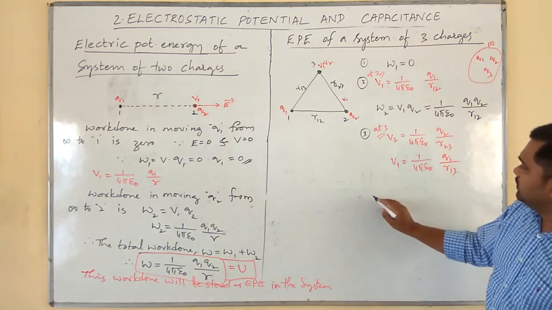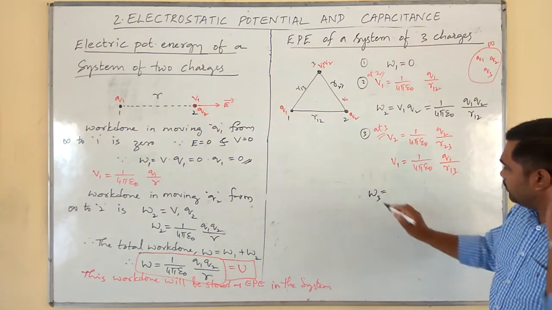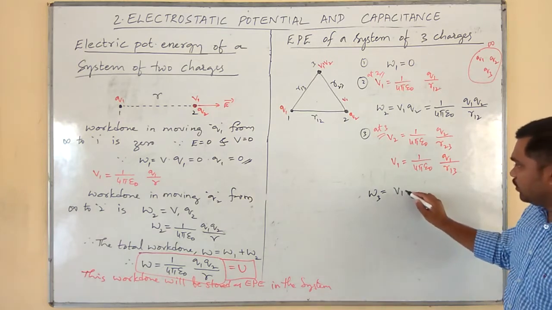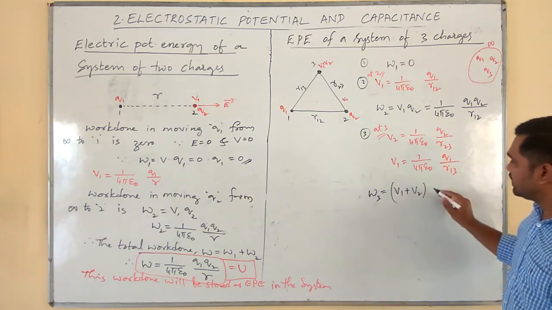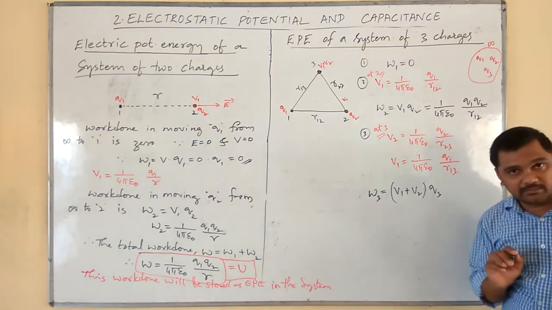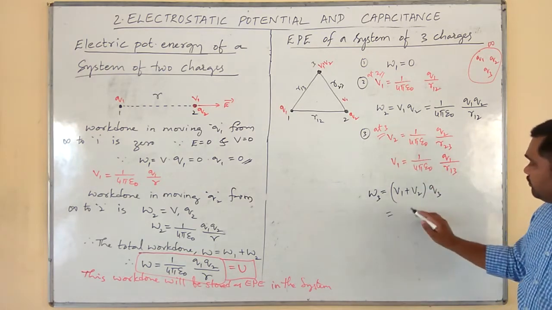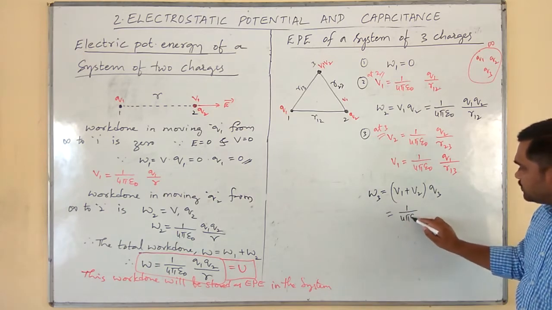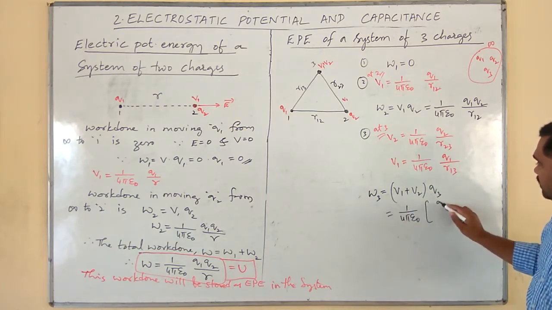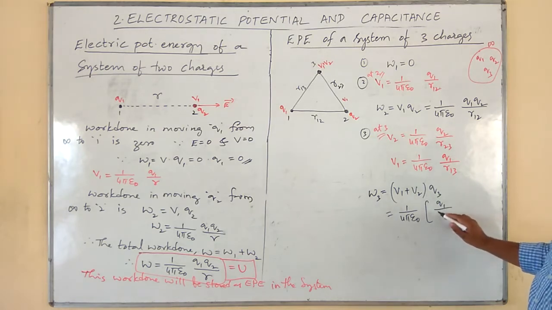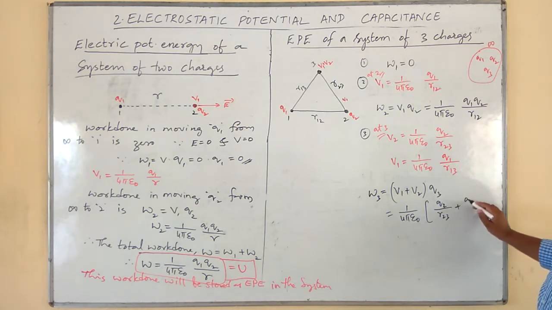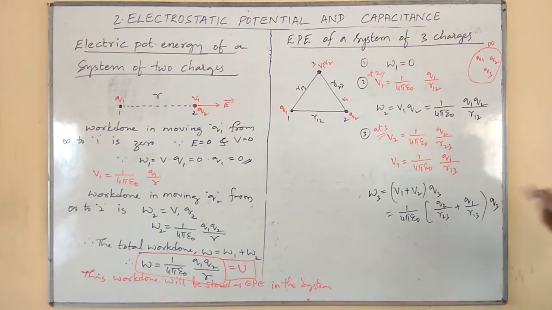Next, our duty is to bring the charge Q3 from infinity to point 3. In doing so, the work done W3 would be V1 plus V2 times Q3. What we can take common in both these two means 1 upon 4 pi epsilon naught, Q2 by R23 plus Q1 by R13, into what is that charge? Q3.